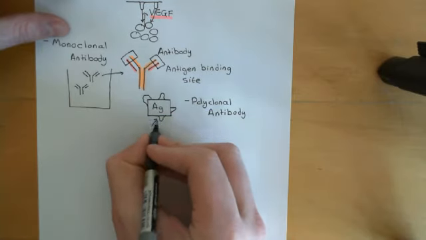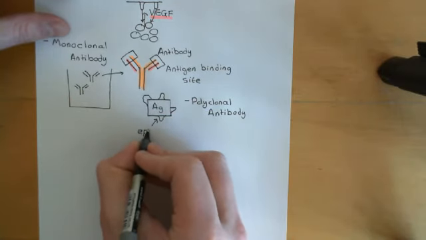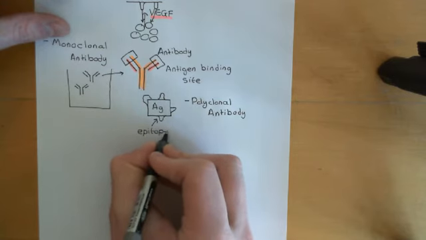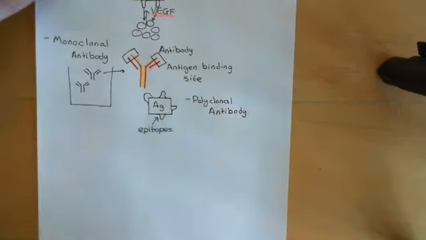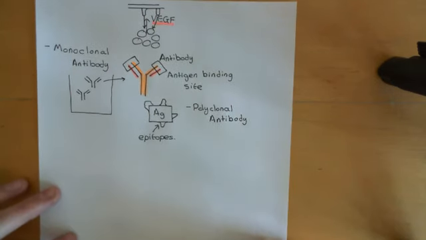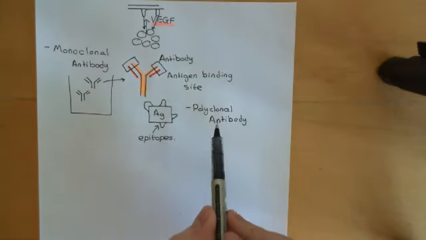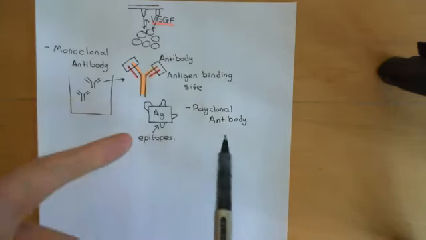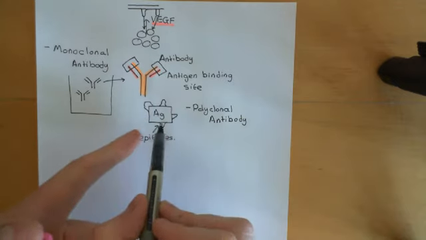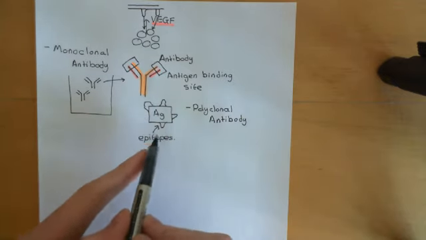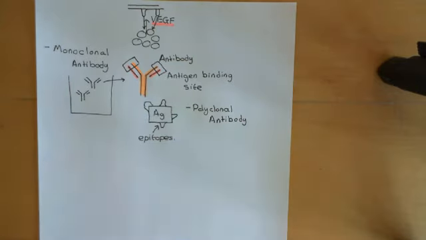Okay, these little facets of the antigen which antibody molecules can potentially bind to are known as epitopes. So when you make an antibody that's going to bind to an antigen, there are potentially loads of different epitopes on that antigen where the antibody can bind. In a polyclonal antibody, you have a mixture of loads of different antibody molecules which all bind to this antigen, but they bind to different epitopes, and therefore their antigen binding sites are not identical.